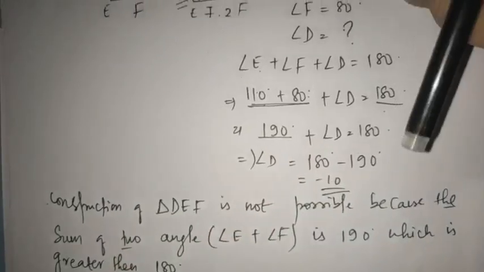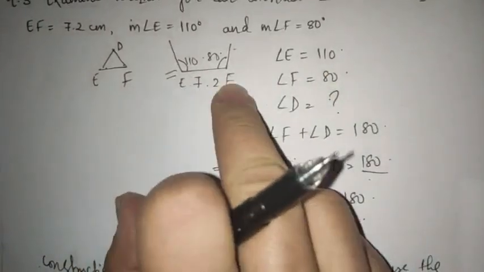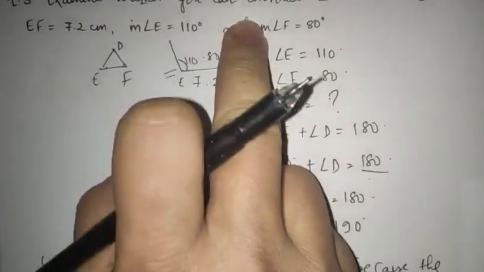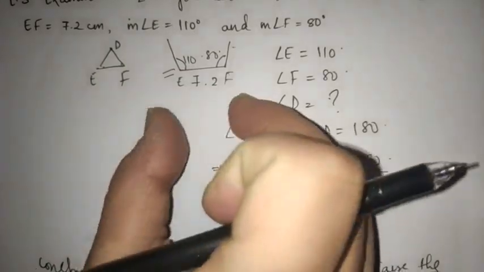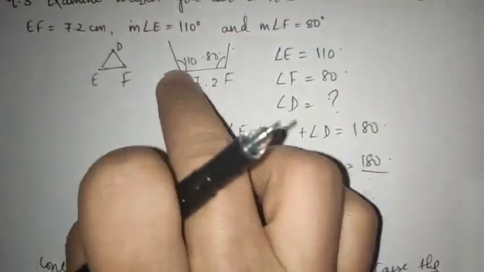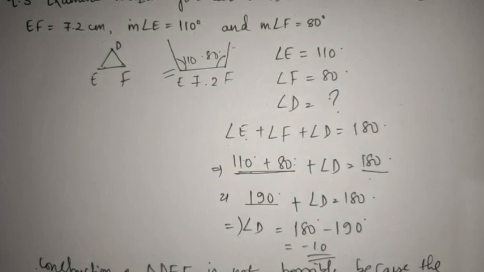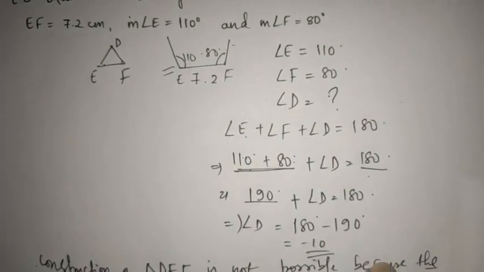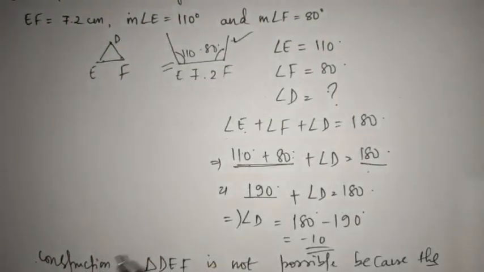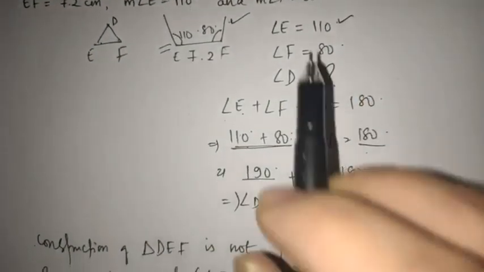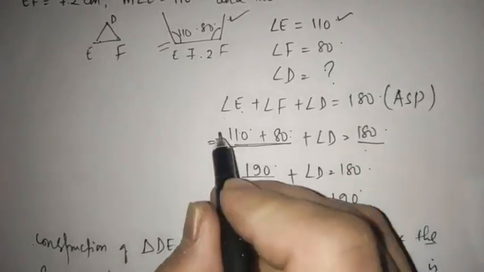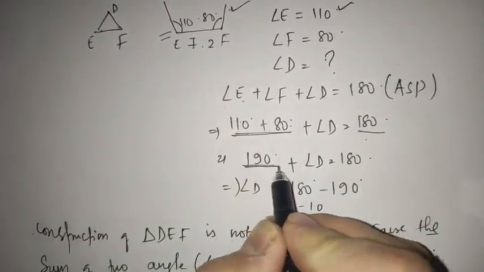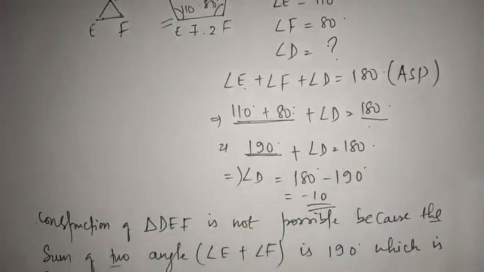If you try to construct like this, EF and 110 degree, do you think they are going to meet? No, they are never going to meet. Yes. So if they don't meet, then how is the formation of the triangle possible? No, it's not possible. So this is one way, and this is another way. By using the angle sum property also I have checked that whenever the sum of only two angles is greater than 180 degree, it is not possible.